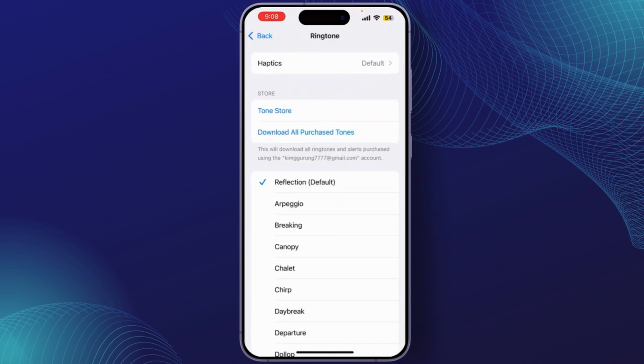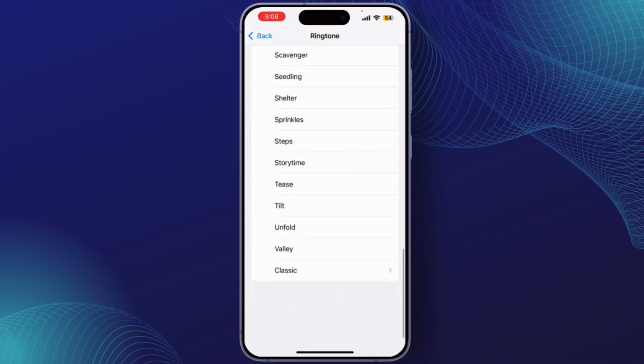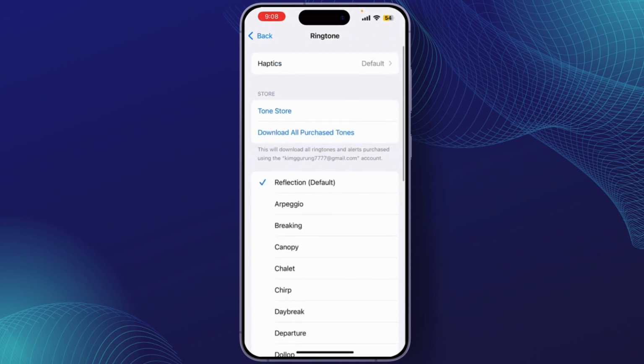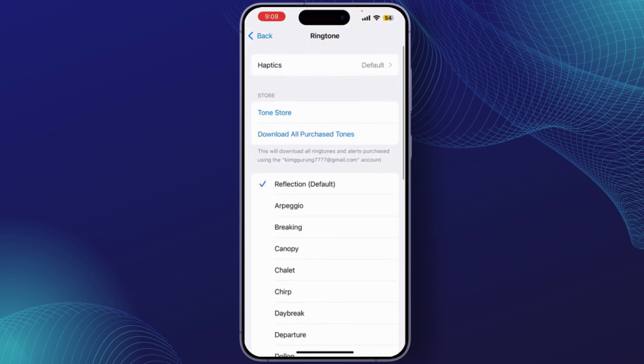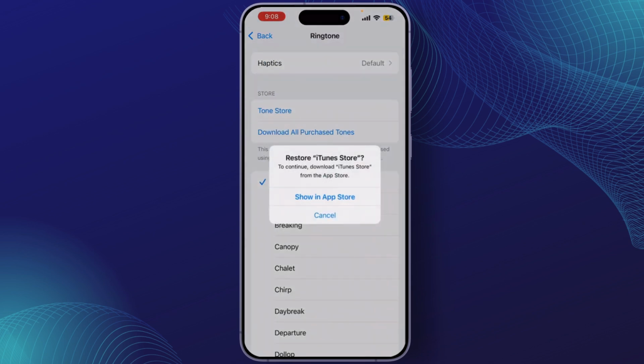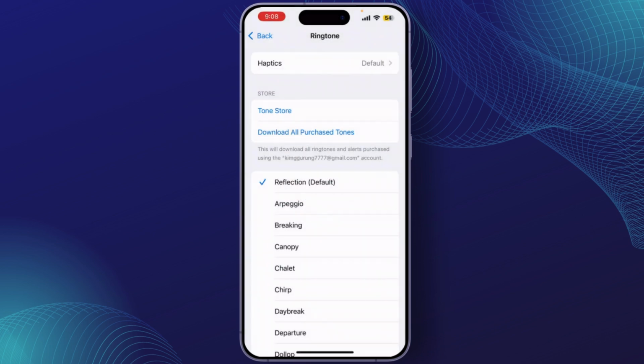Now tap on ringtone. Just select your favorite ringtone from the list. You can simply find over here all the built-in ringtones from Tone Store. Also, you can simply find all the ringtones that you have purchased, and that's it. Your new ringtone will be set for all incoming calls.